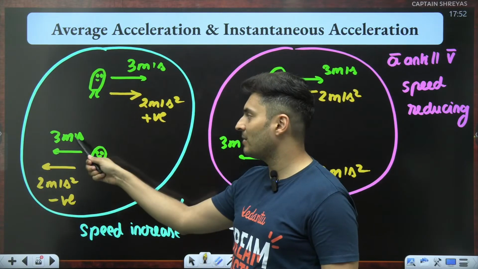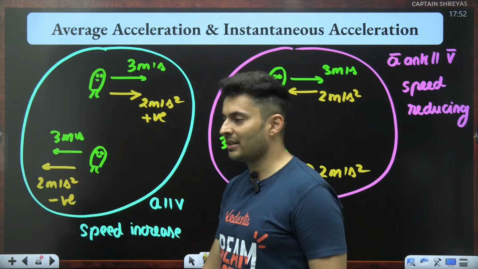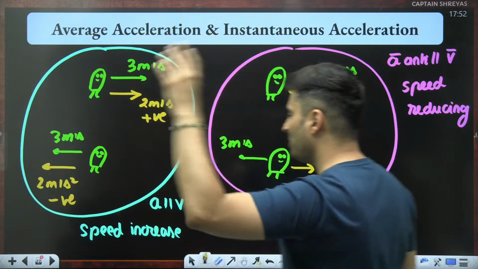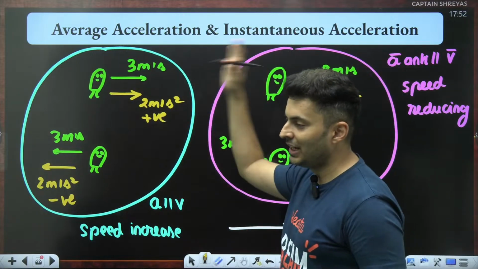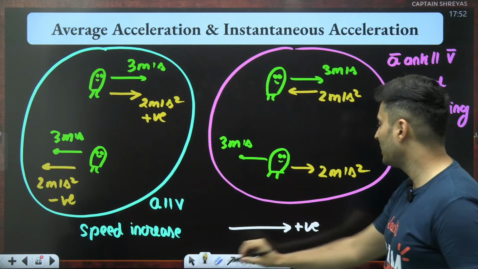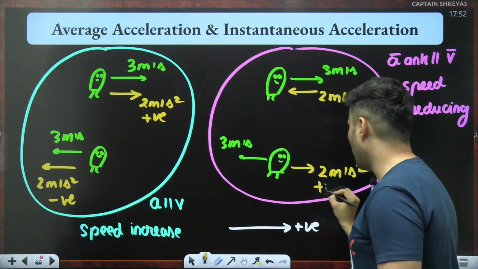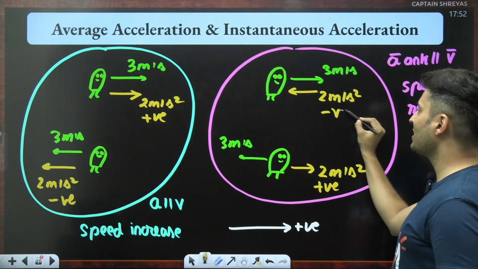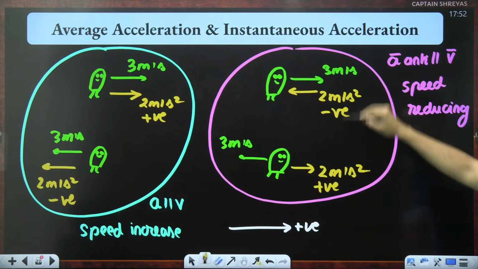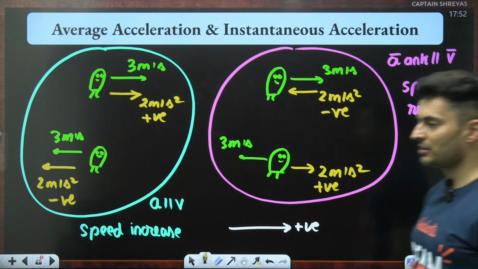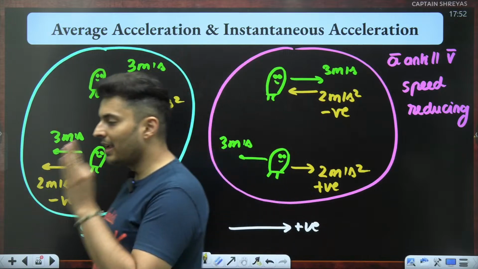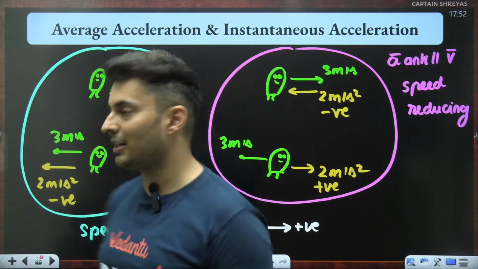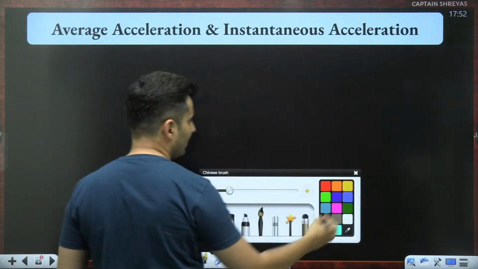Why? Because it has the same sign as that of the velocity. Velocity is also negative, acceleration is also negative. Both are negative, speed increases. Both are positive, speed increases. Here, if you notice, acceleration is positive, but velocity is negative. Here, velocity is positive, acceleration is negative. So the signs are opposite, and that's when the speed reduces. So the true way of checking speed increasing or decreasing is not by the sign of acceleration. That is the most important thing.